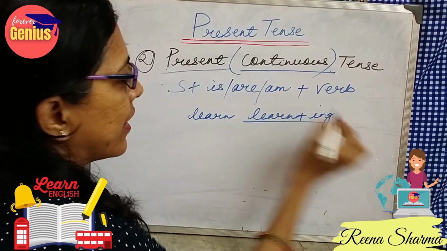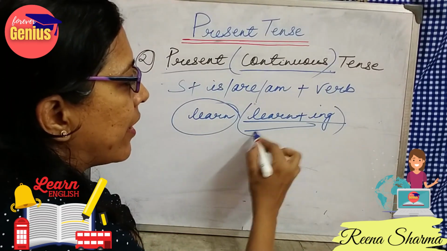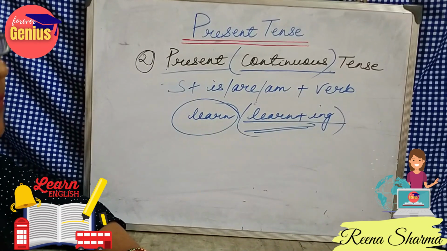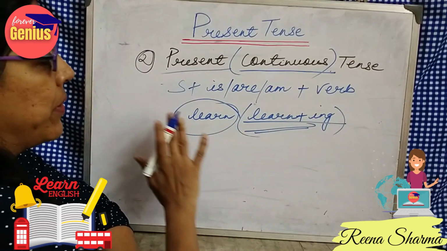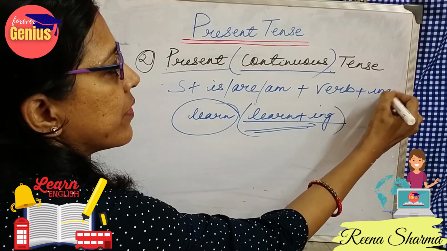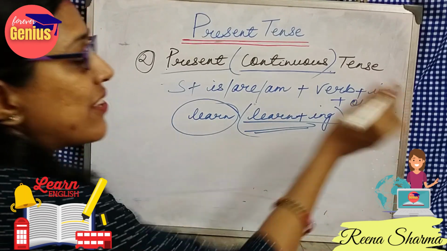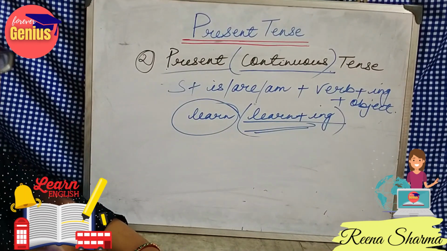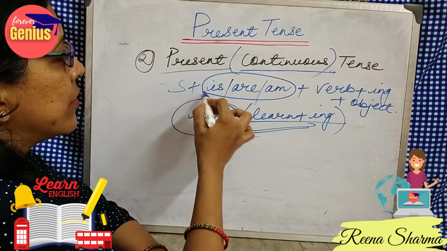So it becomes learning. When learn is changed into learning, it means the work is still going on. Those types of verbs are known as the continuous form of the verb. So it will be verb plus ing plus object, and the rest of the rules which we have used in case of simple present tense will be applied.